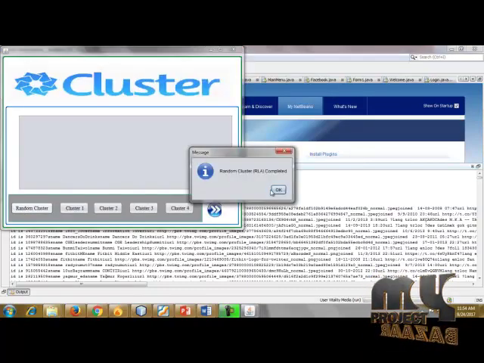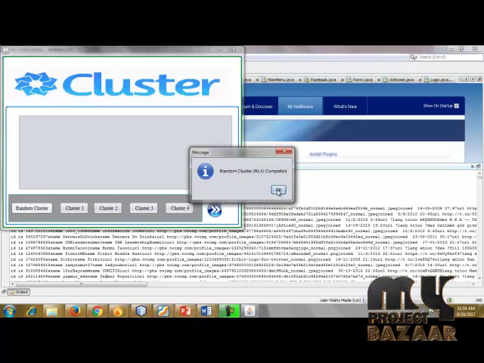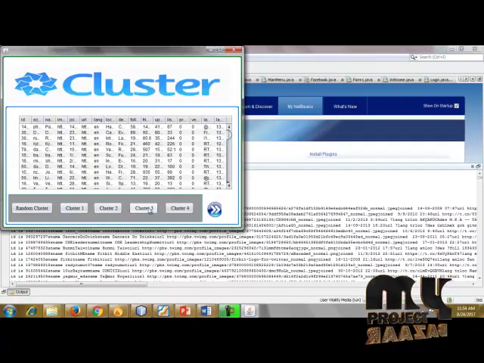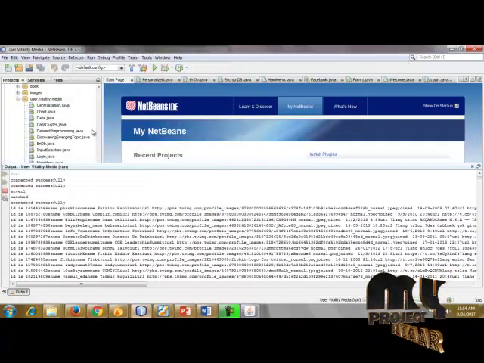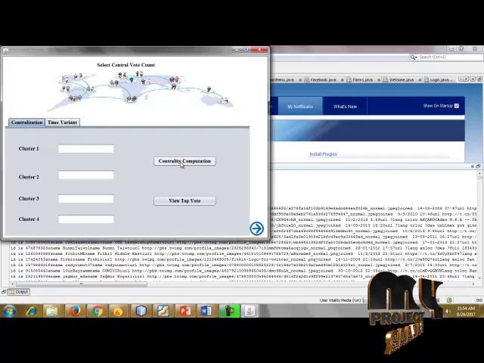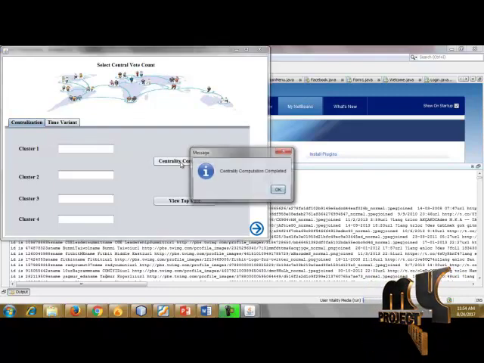This is a random clustering, the random linear clustering, completed. This is clustering 1 value, and clustering 2, clustering 3, and cluster 4 are going to be found. Select the central voting count, so the data is going to be centralized. How many users are sharing the data? All the clustering values are to be centralized.